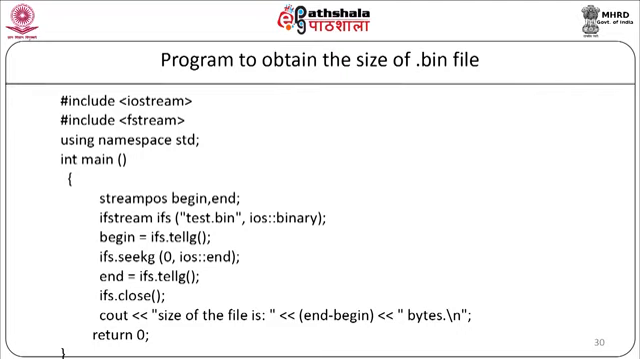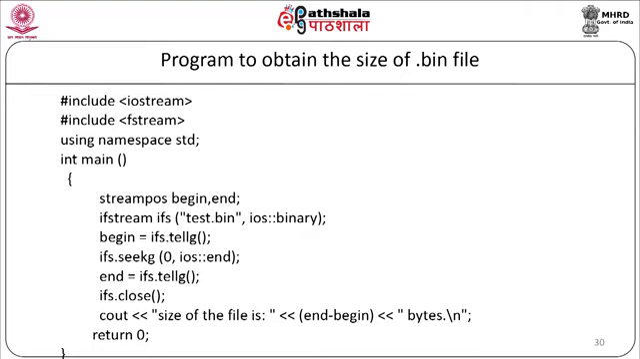Now, let us see a program to obtain the size of the .bin file. Let us start with our program: #include <iostream>, #include <fstream>, using namespace std. We will start with the main function, int main. Now, here we are going to declare 2 variables of streampos as streampos begin, end; ifstream ifs("test.bin", ios::binary). So, we are opening the file in binary mode.